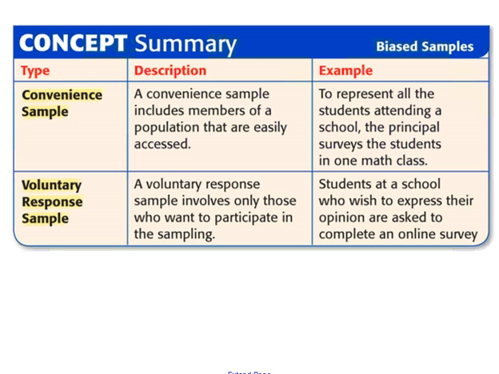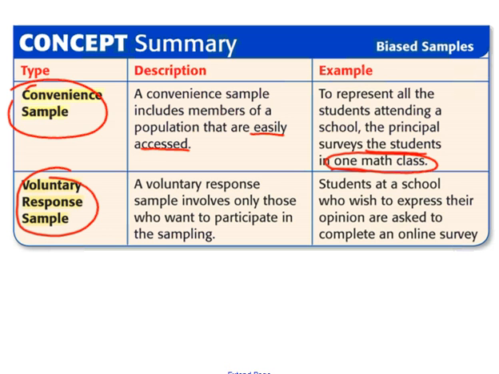Carrying on, convenience sample. A convenience sample includes members of a population that are easily accessed, easily located, easily contacted. To represent all the students attending the school, the principal surveys the students in one particular math class, one class chosen at random. Voluntary response sample: a voluntary response sample involves only those people who want to participate in the measurement. Students at a school who wish to express their opinion are asked to complete an online survey. So only those who choose to respond are part of the group.